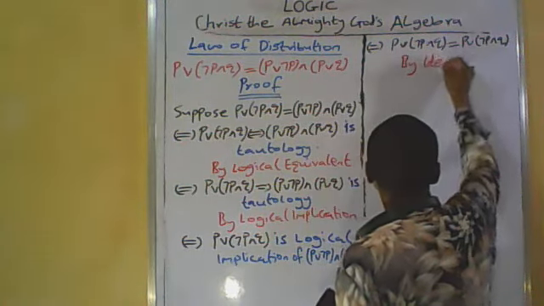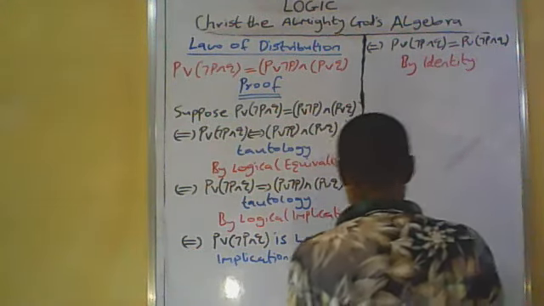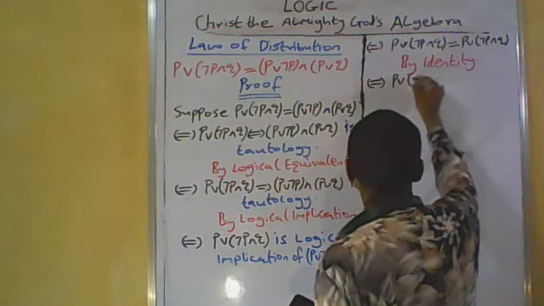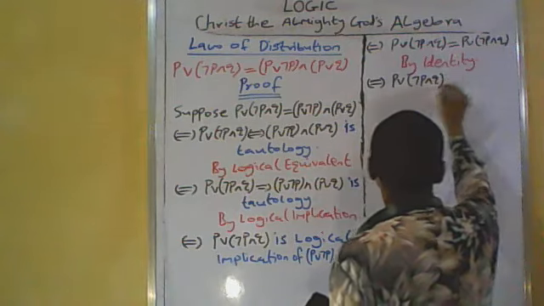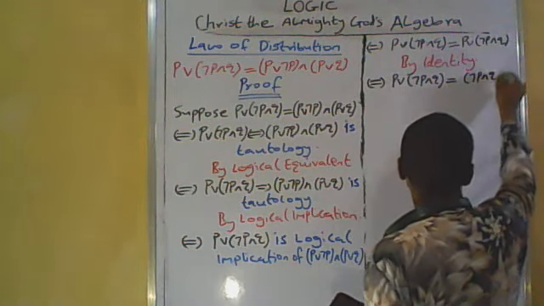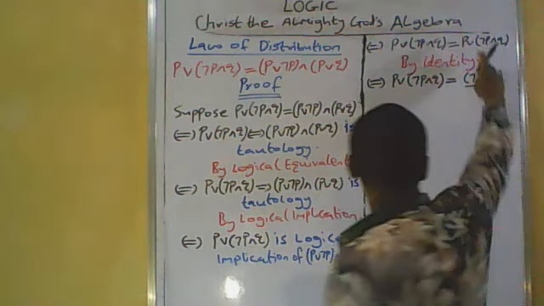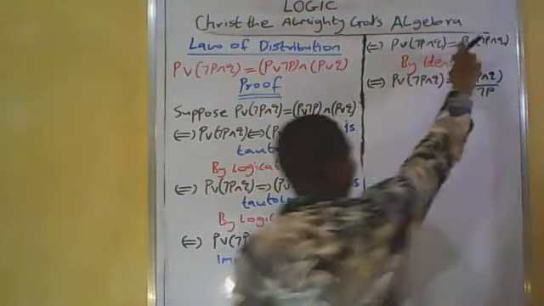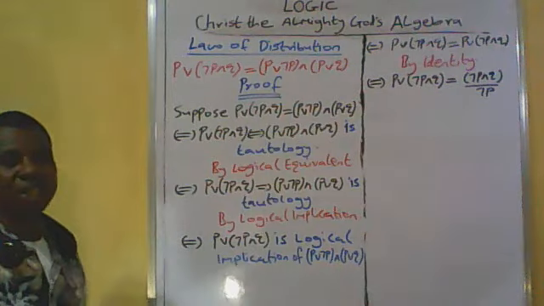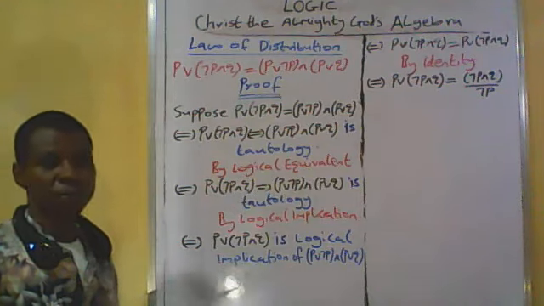By identity. So if and only if P or (not P and Q) is equal to (not P and Q) implied by not P. We have seen that this disjunctive statement, P or (not P and Q), has now been transformed into a conditional statement through the first edge case law.